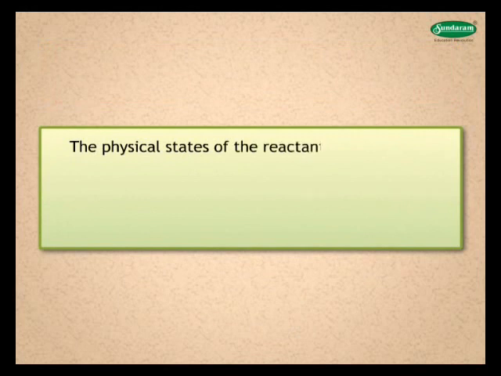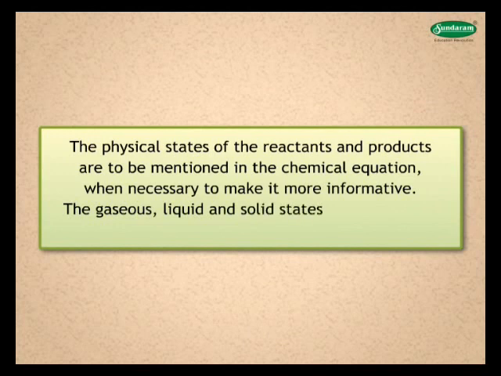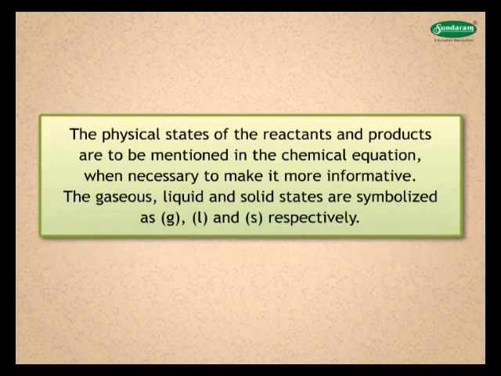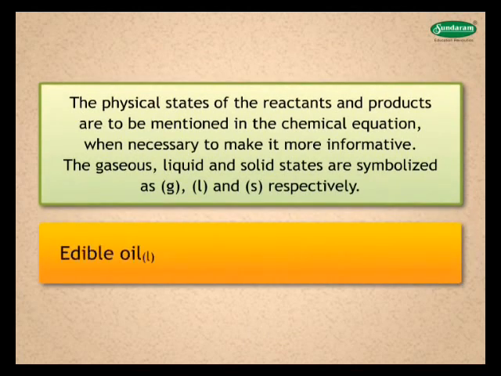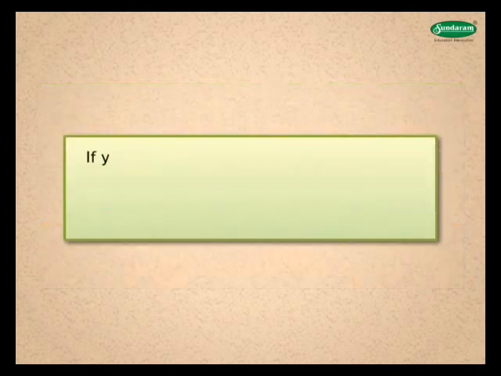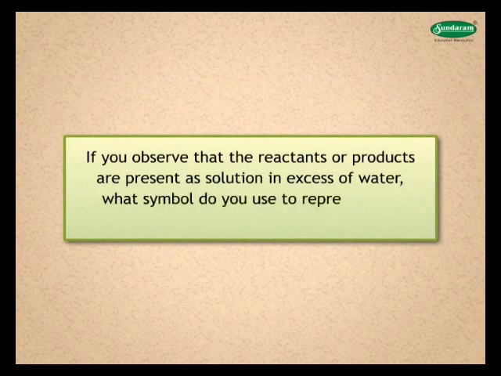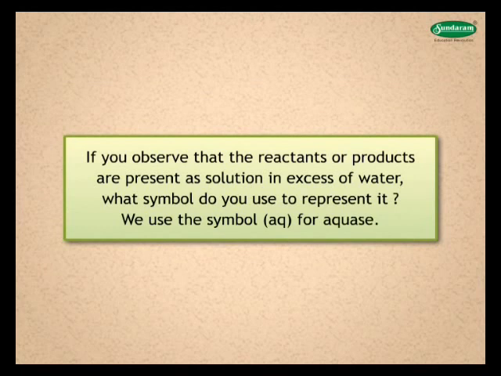The physical states of the reactants and products are to be mentioned in the chemical equation when necessary to make it more informative. The gaseous, liquid, and solid states are symbolized as G, L, and S respectively. Edible oil, a liquid, plus hydrogen gas on heating gives fats, a solid. If you observe that the reactants or products are present as a solution in excess of water, what symbol do you use to represent it? We use the symbol AQ for aqueous.